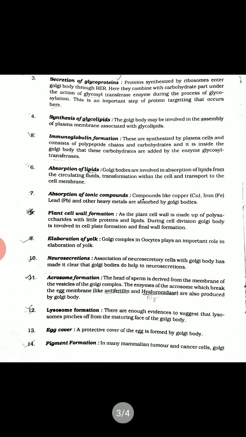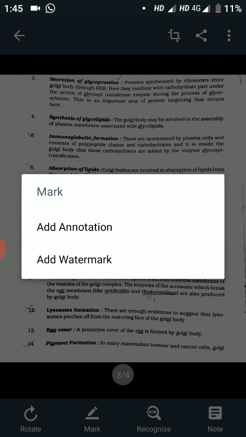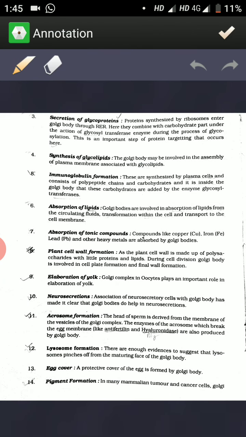The next function is secretion of glycoproteins. Proteins synthesized by ribosomes enter the Golgi body through the rough endoplasmic reticulum. Here they combine with the carbohydrate part under the action of the glycosyl transferase enzyme, during the process of glycosylation. This is an important step of protein targeting that occurs here.